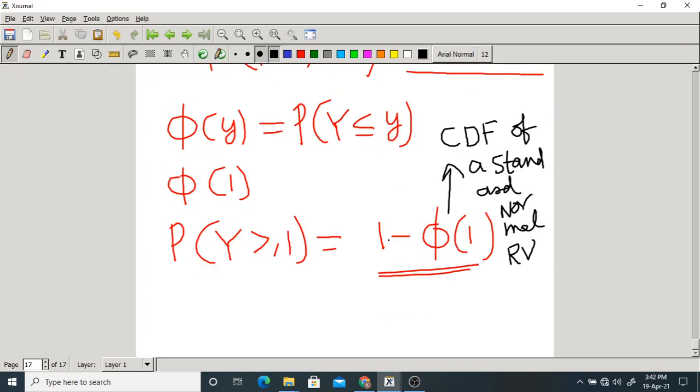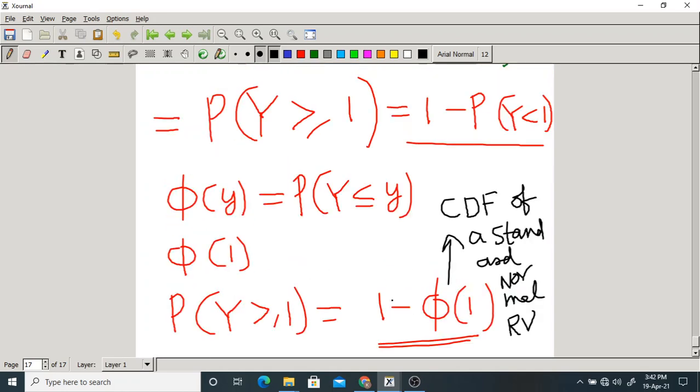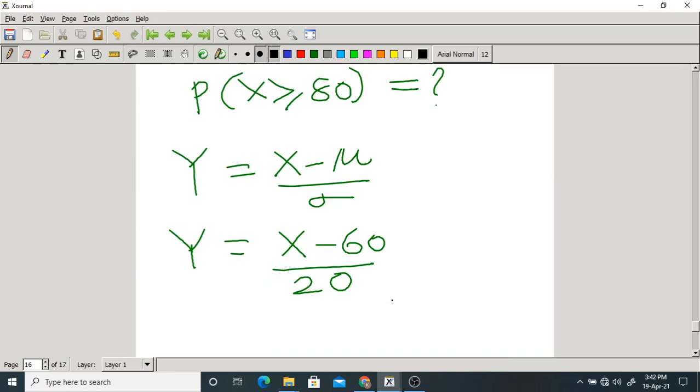Now, this phi of 1 value will be given in the table itself. They'll give you in the table, that is 0.8413. If you know this phi of 1, you can simply get this probability, 1 minus 0.8413. You can calculate this.